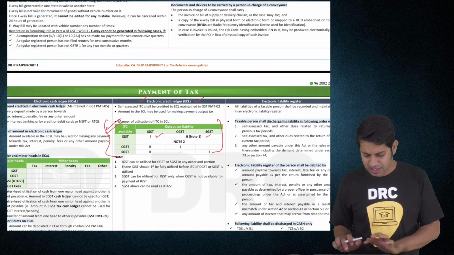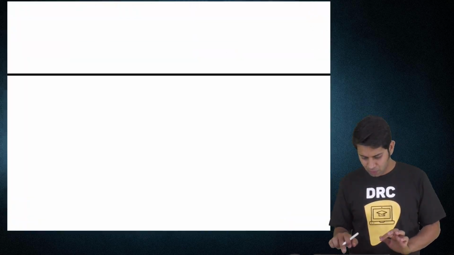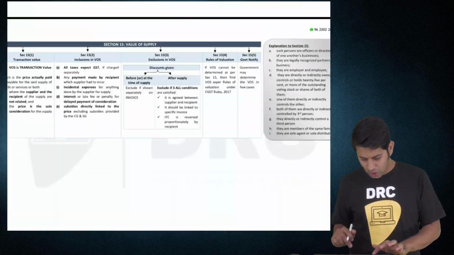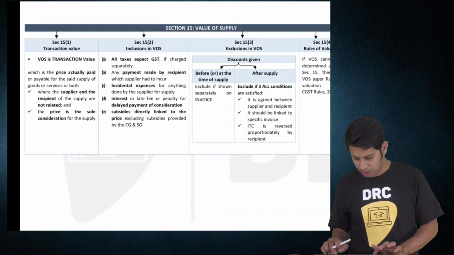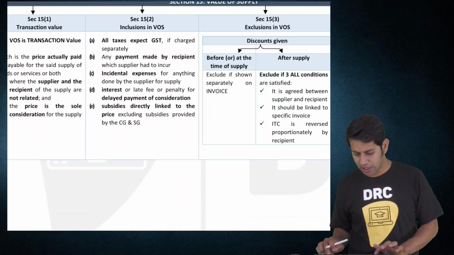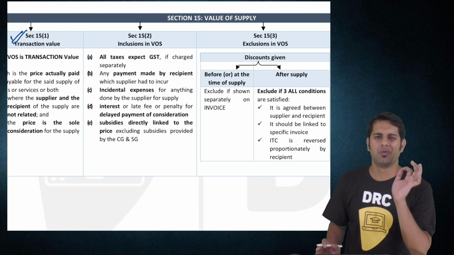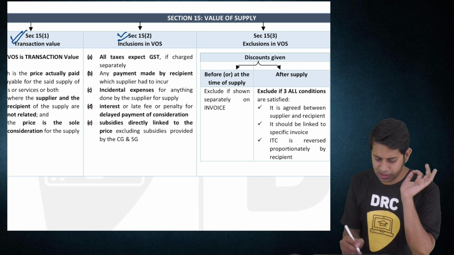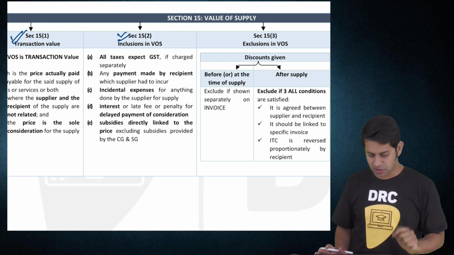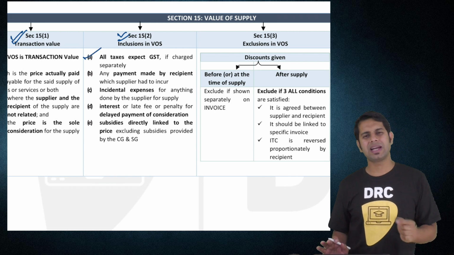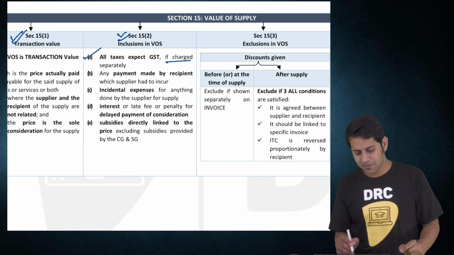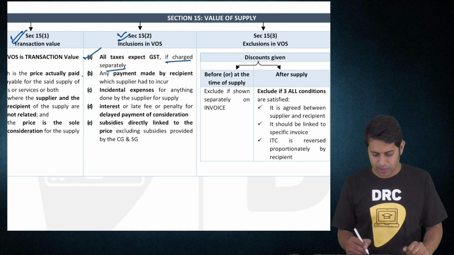Whatever we have discussed, just one single page. If you would have studied all this, you would have been able to answer all these questions. Section 15 subsection 1 says what? Value of supply is transaction value. Section 15 subsection 2 says inclusions in value of supply. What are you required to include? All taxes except the taxes under GST if charged separately. Even GST is not required to be included.